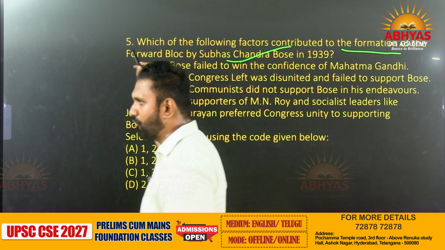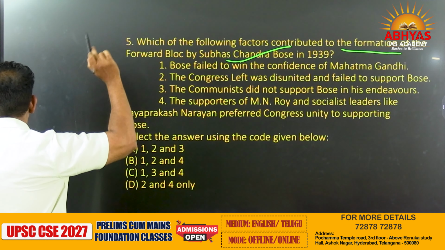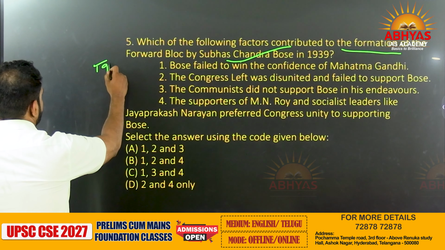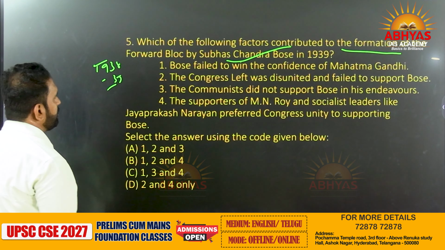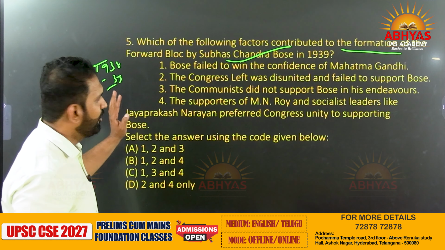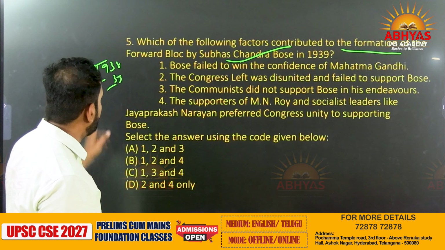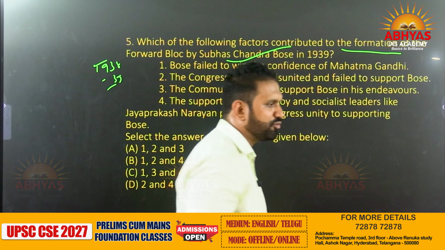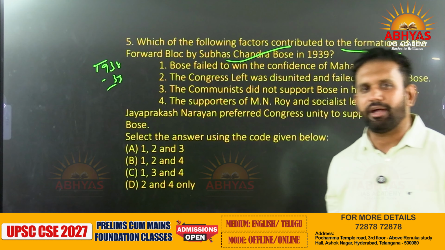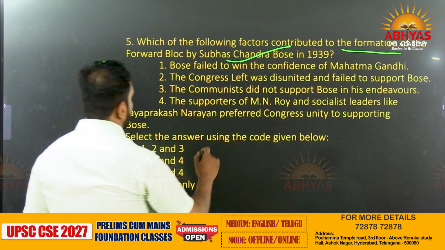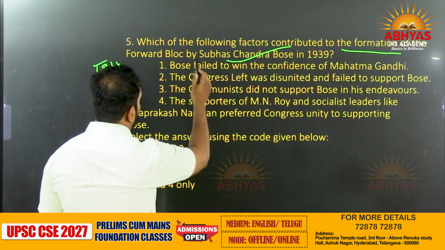Then we have: which of the following factors contributed to the formation of the Forward Bloc by Subhash Chandra Bose? It was founded in the year, please pause the video and write in the comment section, 1938 or 1939? Tell me which one is the year. This is homework for you in the comment section. We have given 2 dates; you have to identify which one matches exactly, along with the month and the date also.